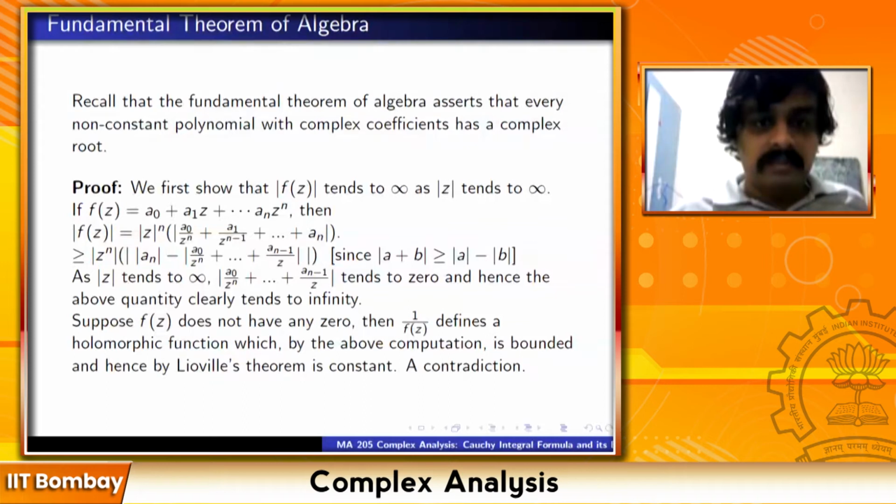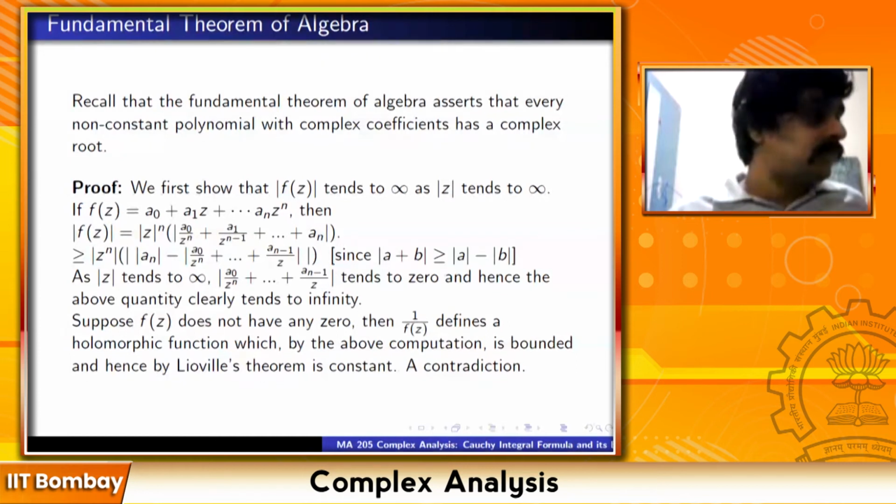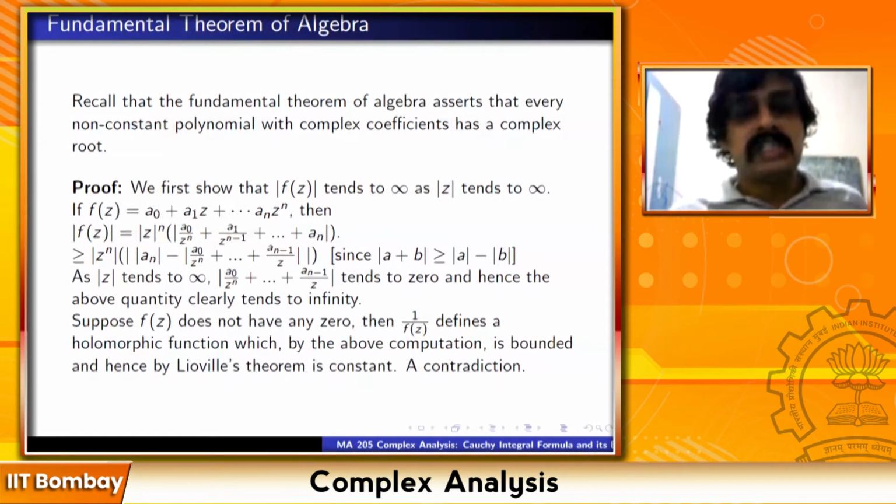Could you elaborate on the disk part again? So I have proved, you agree, that the modulus of 1 by f(z) tends to 0 as mod z tends to infinity, right? Yes. So that means, suppose for example, outside some large disk, the value is less than 1 upon million.